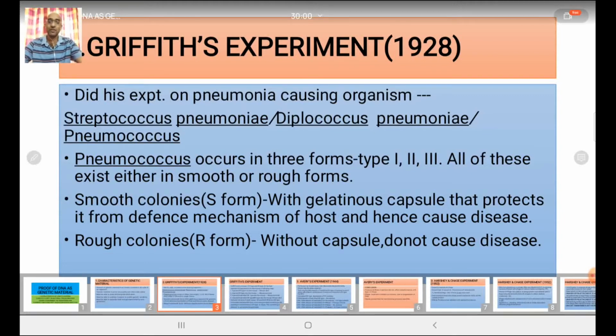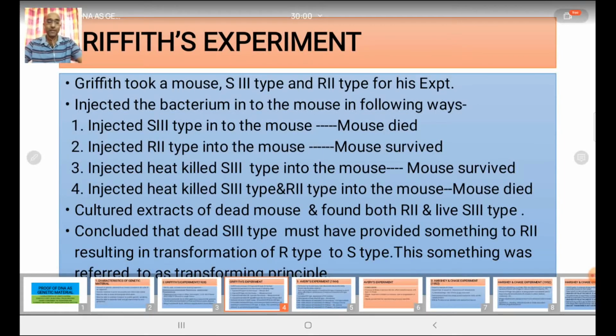And these are known as the avirulent or non-pathogenic type. S type are virulent or pathogenic type, and R type are avirulent or non-pathogenic type. So what was the experiment? Actually, Griffith, for his experiment, took three things: a mouse, S3 type and R2 type of bacteria.